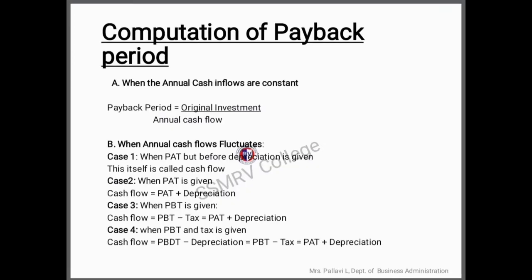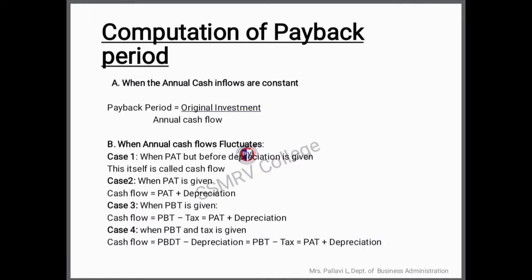So now let's see how to compute the payback period. We calculate it as original investment divided by annual cash flow, that means how much cash you will earn annually. That is when the annual cash flows are constant. Suppose you earn 10,000 every month, that is constant. But if this month it is 10,000, next month 20,000, the next month 15,000, if it fluctuates like that, then there are different cases to calculate the payback period.